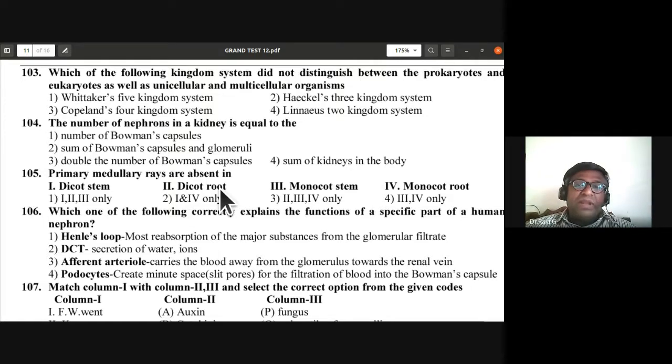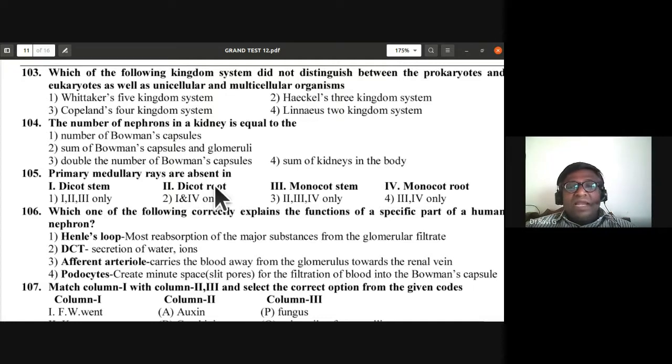The vascular bundles in root are not conjoint or collateral, so they are more of the radial type of vascular bundle.